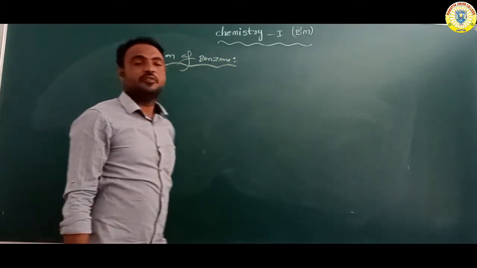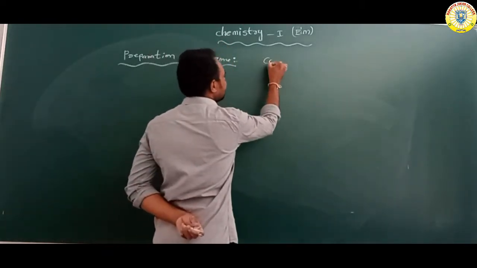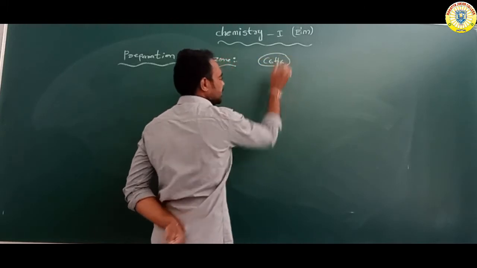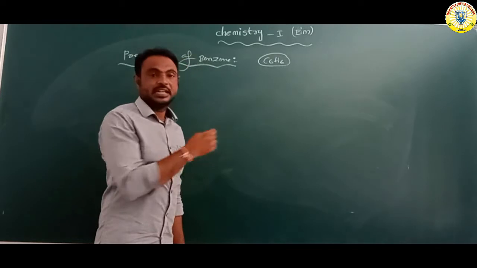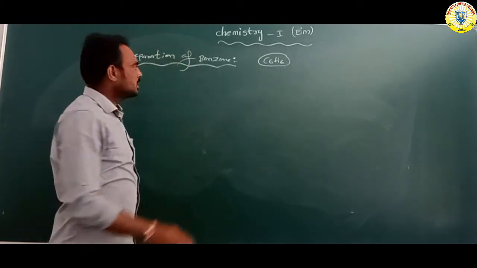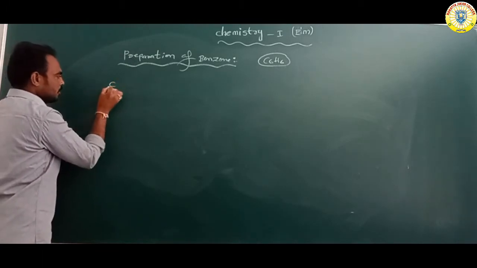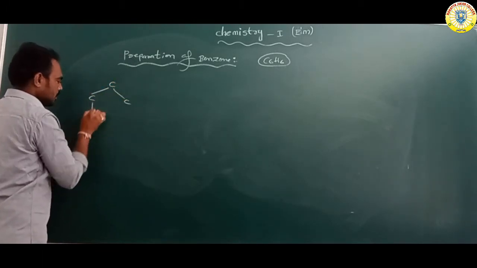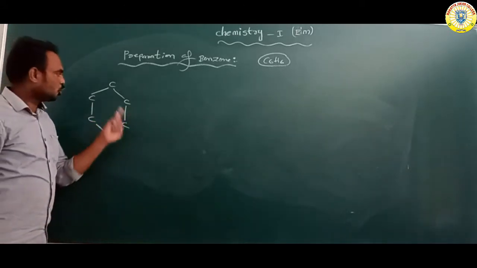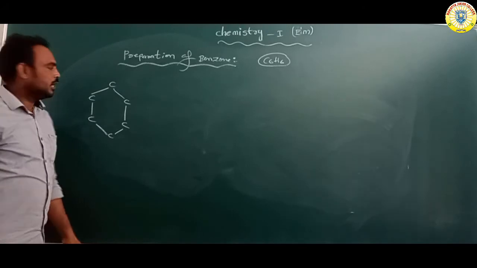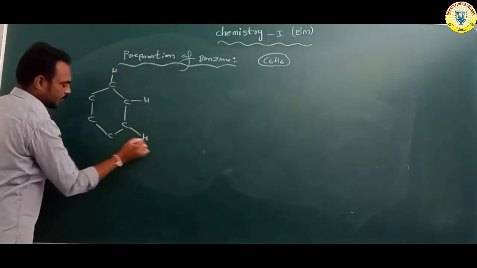So what is the formula of benzene? C6H6 is the formula of benzene. Overall we write different types of structures. Suppose carbon bond carbon bond carbon bond carbon, total 6 carbons. Each carbon is attached with one hydrogen.